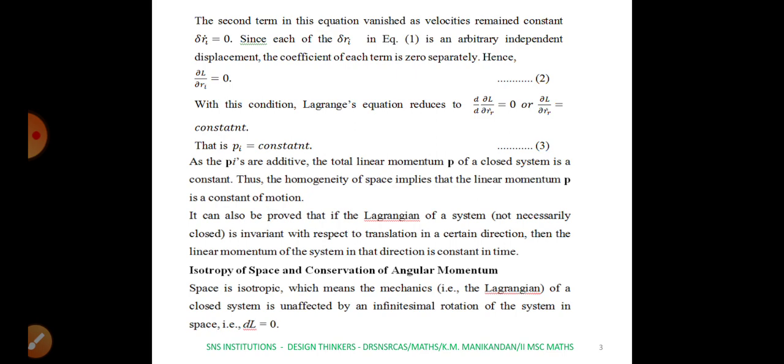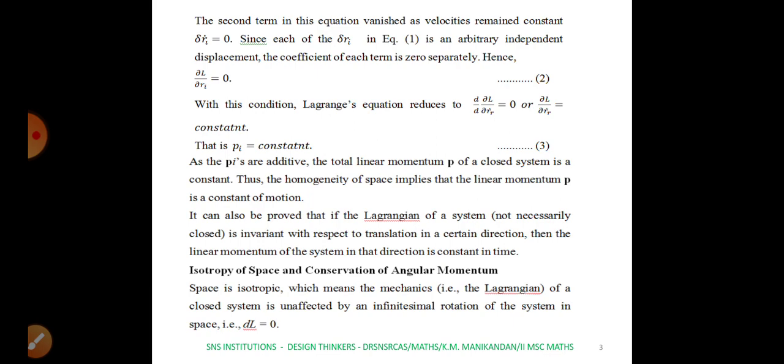But we know that dou L by dou Ri dot is nothing but Pi, where Pi represents the linear momentum. So hence we have proved that linear momentum is constant, and this is for the ith particle. Since linear momenta are additive in nature, the total linear momentum of the entire system becomes constant. So we have proved the result for a closed system. Therefore homogeneity of space implies that the linear momentum P is a constant of motion.